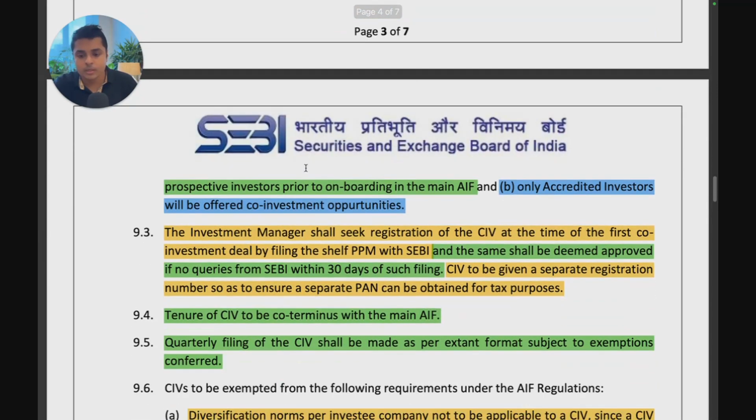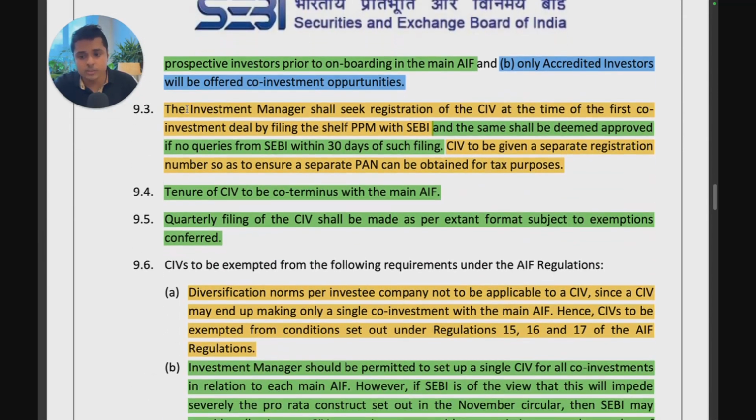The third thing that they are suggesting in the framework is that the investment manager shall seek registration of the co-investment vehicle at the time of the first co-investment deal by filing the shelf PPM with SEBI, and the same shall be deemed approved if there are no queries from SEBI within 30 days of the filing. So when they file this PPM, if SEBI doesn't give a query in 30 days, just approve it. This is good. This is a green channel. This is helpful. However, I really doubt SEBI will not make a query in 30 days. Generally, SEBI officers would always send you an email with some basic queries within 30 days, just to make sure that they don't miss anything.